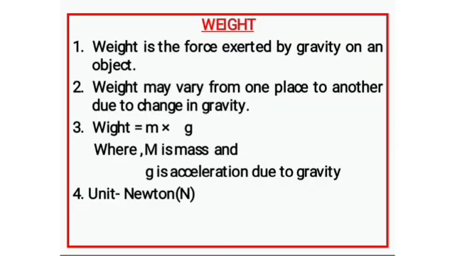We know that acceleration due to gravity on Earth's surface is 9.8 meter per second square. This value is different in different places because the shape of Earth is not perfectly spherical. It's like an ellipsoid shape, so the value also changes.